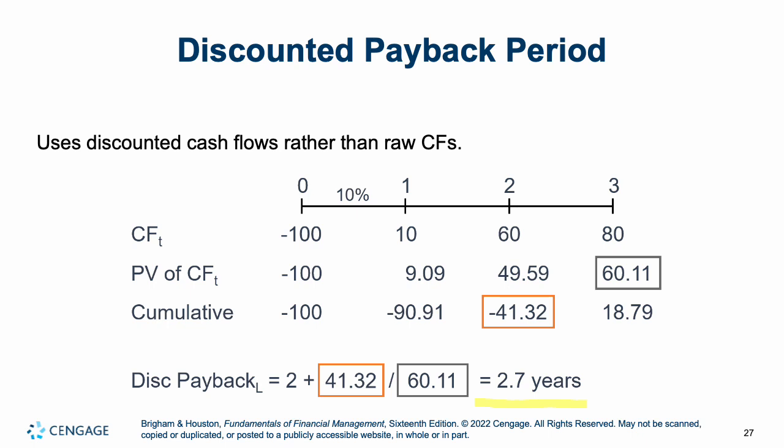So discounted payback is more realistic because it's taking into account time value of money, and it's giving you a more realistic payback timeline. Because even though in a nominal sense, the previous example was correct, the 2.375, money is changing in value. So in a real sense, 2.7 is more appropriate. In this case, once again, it still pays itself back before the end of the project, so it is profitable.